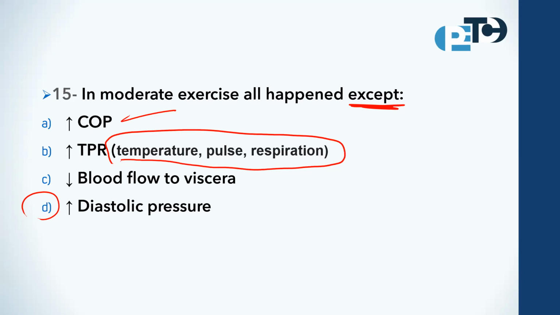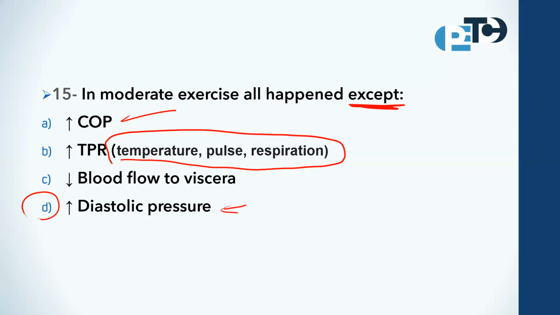Redistribution of blood flow during the exercise. The blood flow is redirected from non-essential areas, such as viscera, to working muscles to meet their increased demand for oxygen and nutrients, so that the diastolic blood pressure will not be affected. Diastolic pressure, which represents the pressure in the arteries during the heart relaxation, okay, does not typically increase during the moderate exercise.